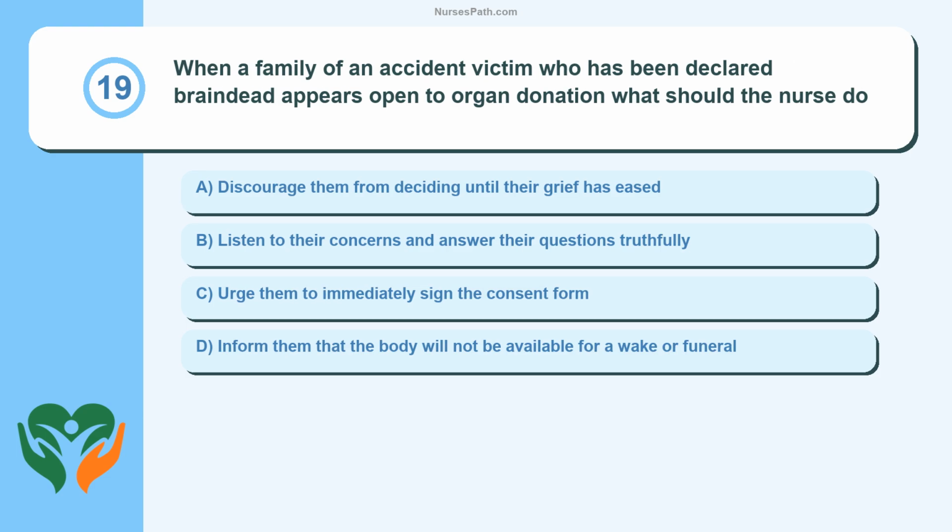Question 19. When a family of an accident victim who has been declared brain dead appears open to organ donation, what should the nurse do? Discourage them from deciding until their grief has eased. Listen to their concerns and answer their questions truthfully. Urge them to immediately sign the consent form. Inform them that the body will not be available for a wake or funeral.